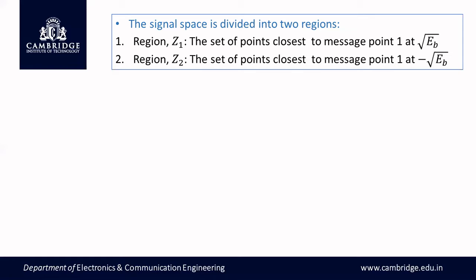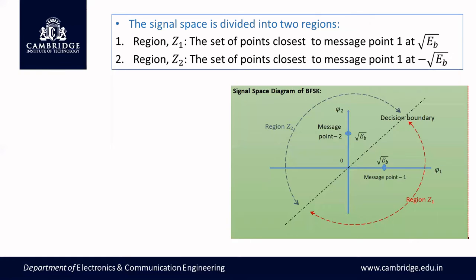Now, let us come to the signal space diagram. The signal space diagram is divided into two parts. One region corresponds to transmitted symbol 1, another region corresponds to transmitted symbol 0. We know that when bit 1 is transmitted, whose value is root Eb, it is transmitted with the help of phi 1 of t. That's why root Eb falls on the phi 1 axis. Similarly, root Eb falls on the phi 2 axis for symbol 0.